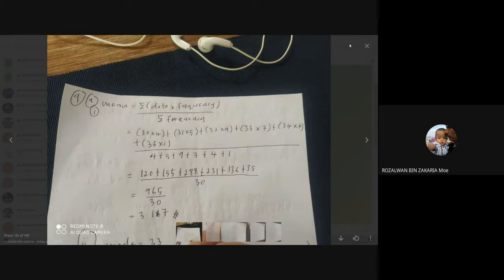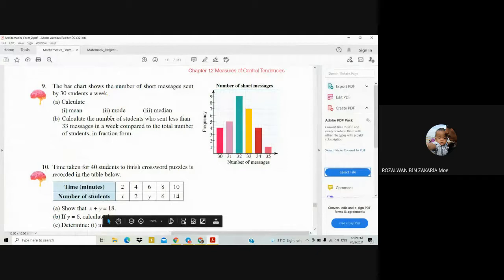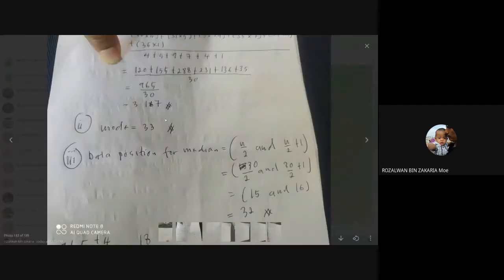Okay, next look at the question. Question 2, to find the mode. How to find the mode? Remember, the mode is the data which has the highest frequency. So from the bar chart, you will find out the data which has the highest frequency. It is the data 33. So that's why the mode is equal to 33.